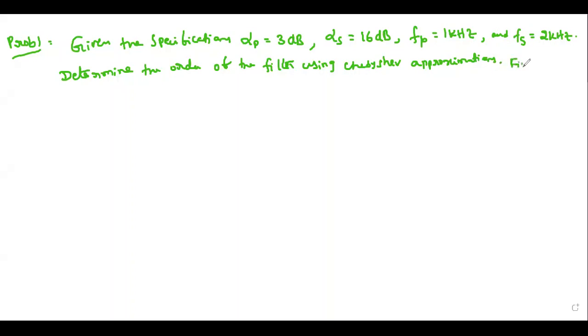Find H of s. That means the transfer function. This is the question.